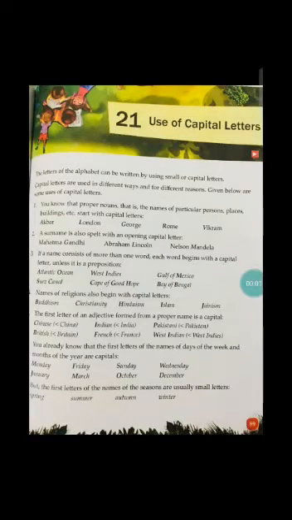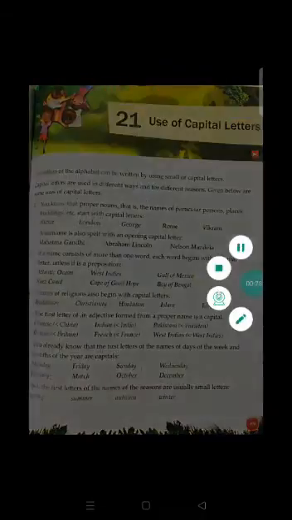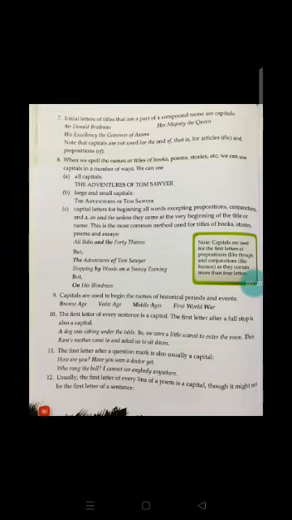If you open page number 89 in your English grammar, you can see this. Use of capital letters. The same rules which we have discussed are being shared here also. They are given in detail, means very clearly. So once read all these rules, all these points. If you turn the page, you can see more points.